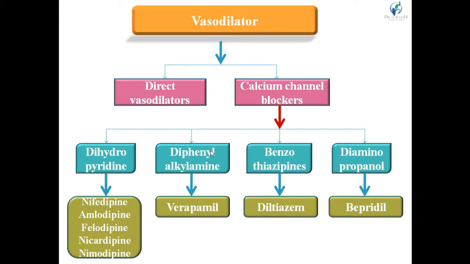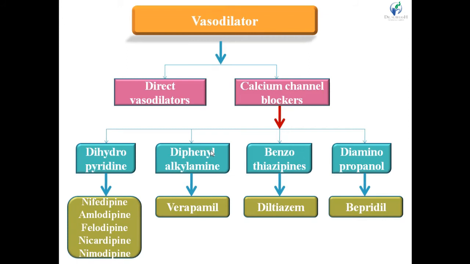It has 2 classes, direct vasodilators and calcium channel blockers, right? In direct vasodilators, there are 3 subclasses: arterial dilators, balanced vasodilators, and arterial and venous dilators. Right? And calcium channel blockers have the 4 subclasses: dihydropyridine, diphenyl alkylamine, benzothiazepine and diaminopropanol.